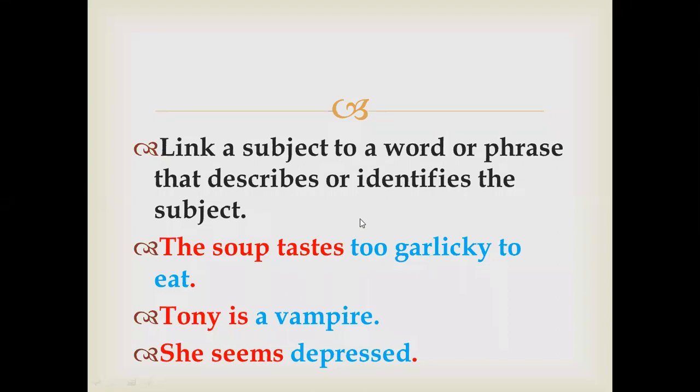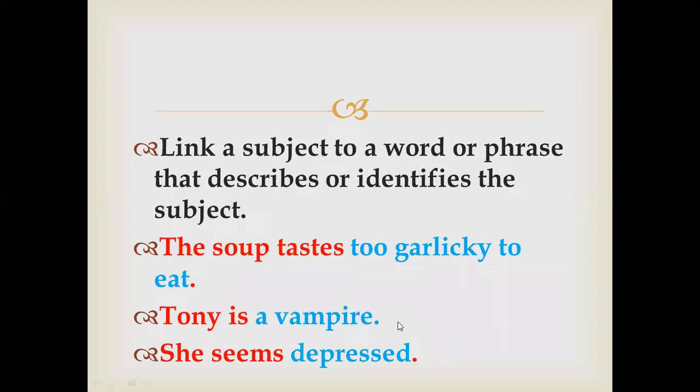Taste, how does it taste? What taste? Too garlicky, the soup. Vampire, Tony is a vampire, telling about Tony. She seems depressed. Depressed, again telling us about she, right? Yes, these are adjectives. Correct, Avni. These are adjectives. Okay. So now these group of words, actually we call them complement.